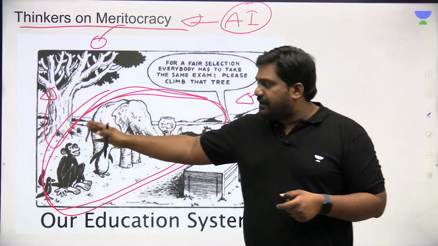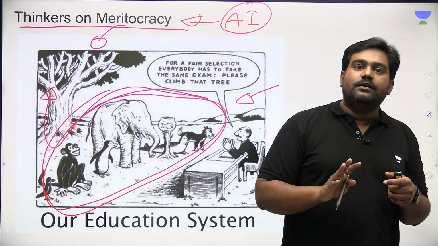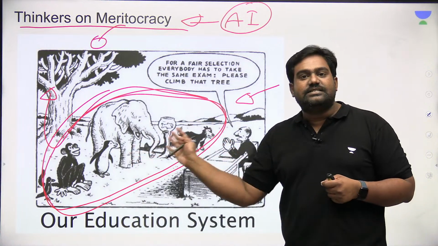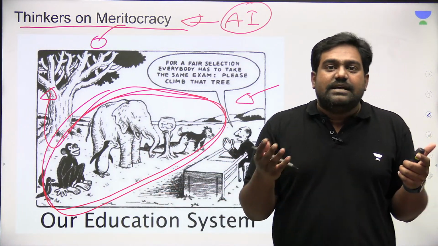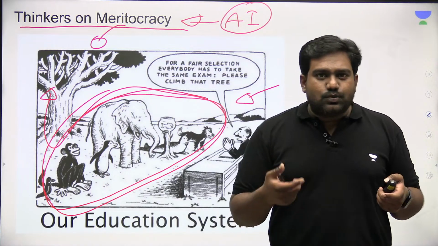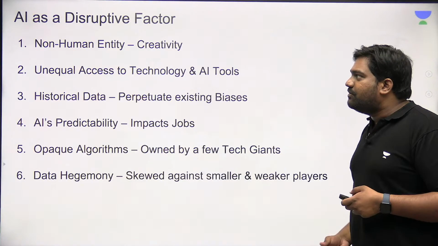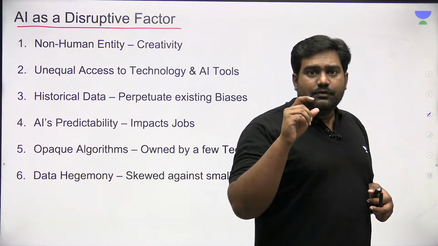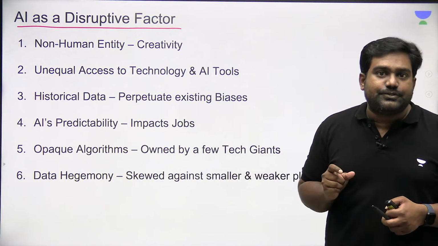The test to climb a tree is fair. It's equal for everyone. But what about the skills, the capabilities, and the talent of the contestants, the aspirants? That has never been taken into account. So that is one of the major drawbacks of the system of meritocracy. So this is where AI technology could further increase the divisions.